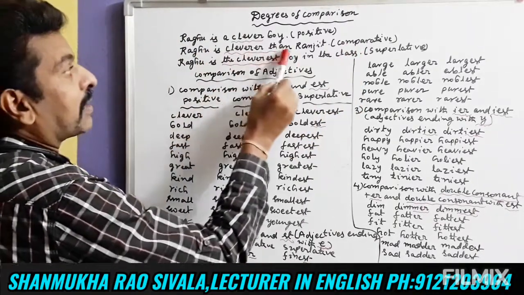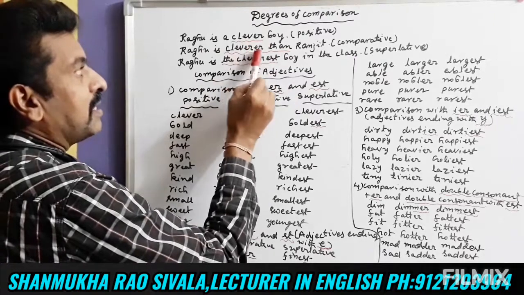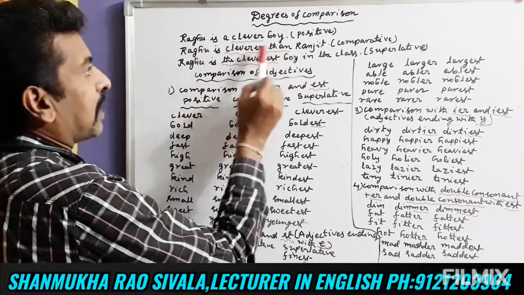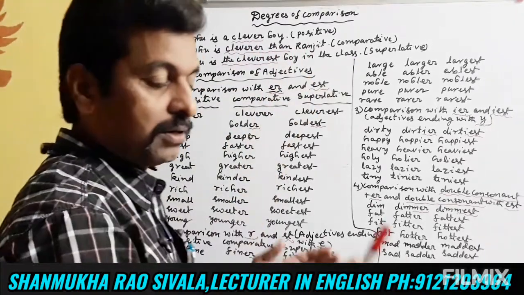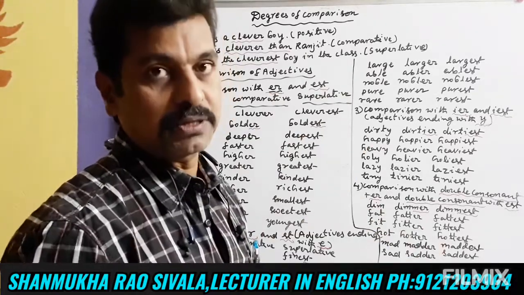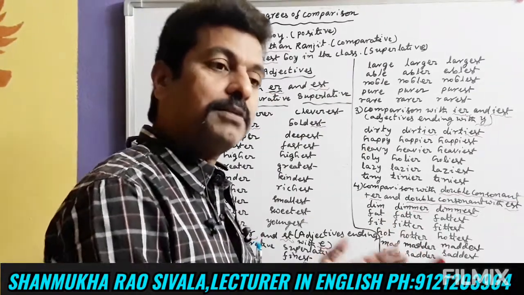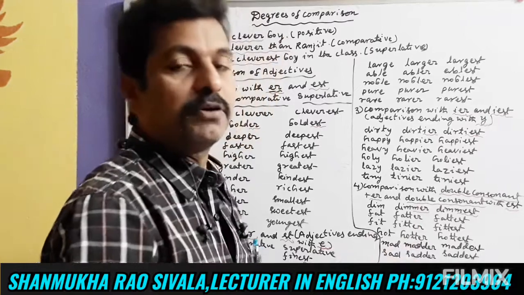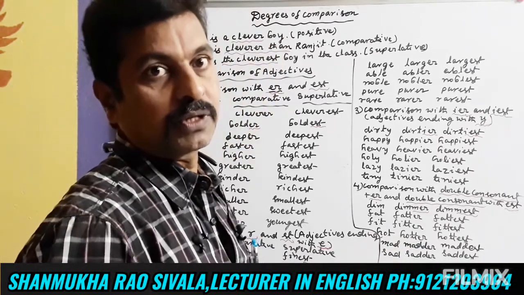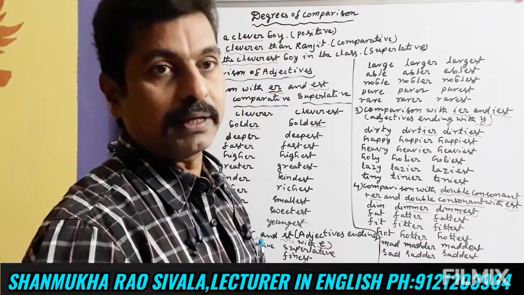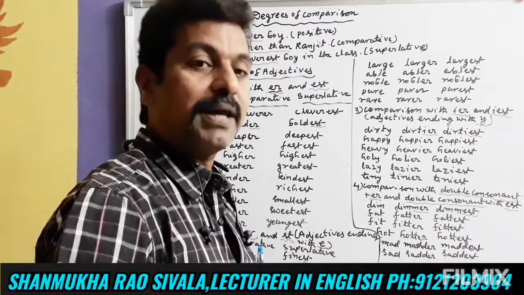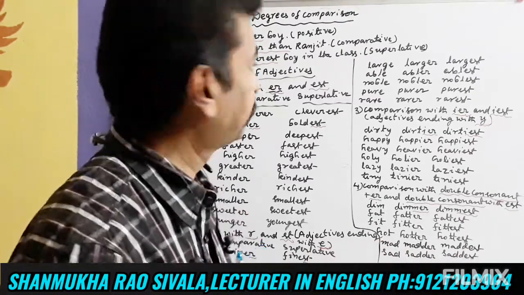Raghu is cleverer than Ranjit. ER is added. We are making a comparison between the intelligence of Raghu and Ranjit, so it is called a comparative degree.